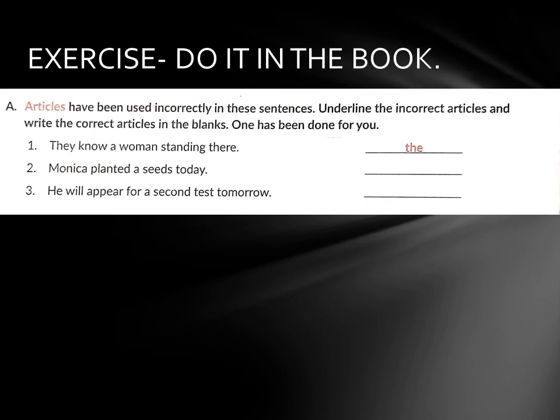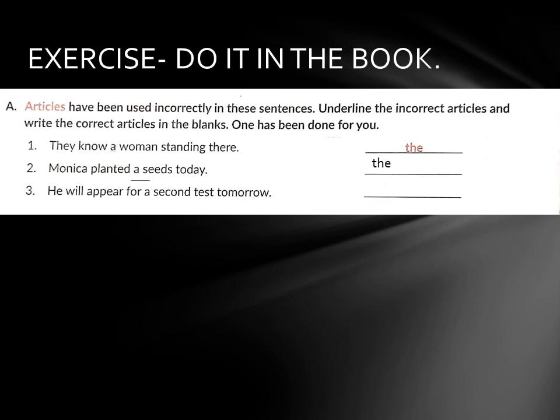They know a woman standing there. So which is the wrong article here? A. And in place of a, we will use the. So the sentence will be, they know the woman standing there. Okay. So that has been done for you. We will start from number 2. Monica planted a seeds today. So which is the wrong one? A. What will come in place of a? The. Monica planted the seeds today.